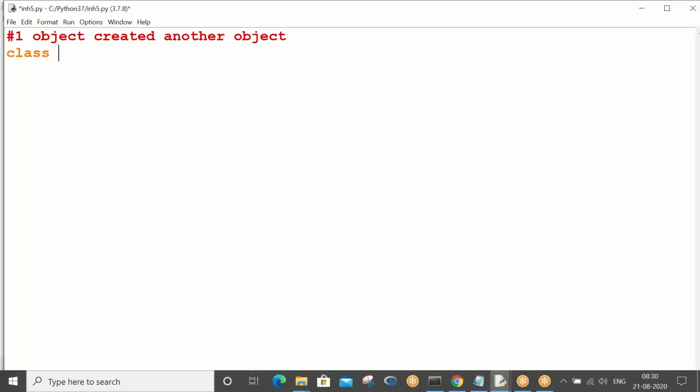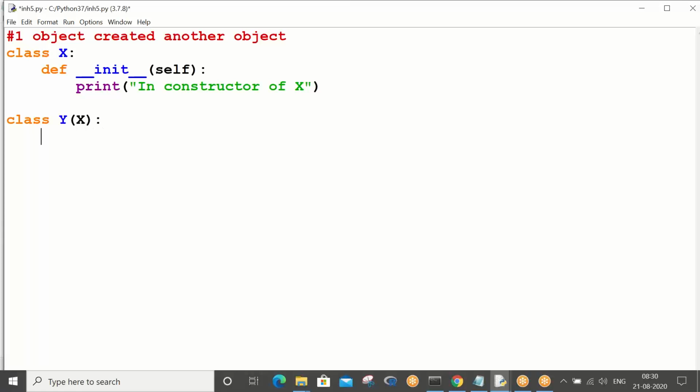So you see class X. I am defining a constructor for class X. Please see now. Come to class Y, and class Y is inheriting class X. Now you define one small method in your class Y, m1 of Y. Now, obviously, the child class is Y, so you create an object of the child class. Control S. Program is over.